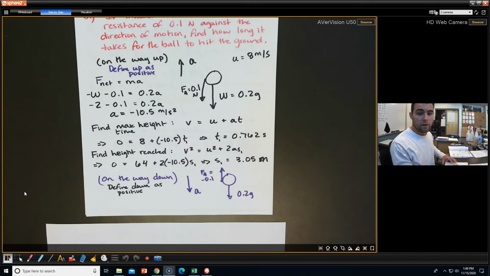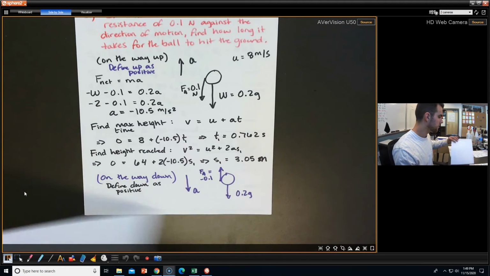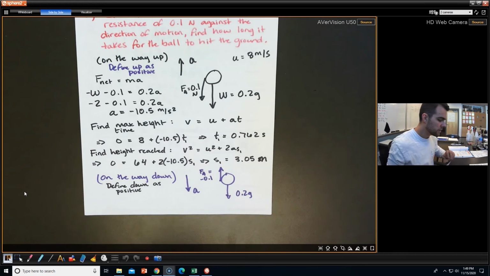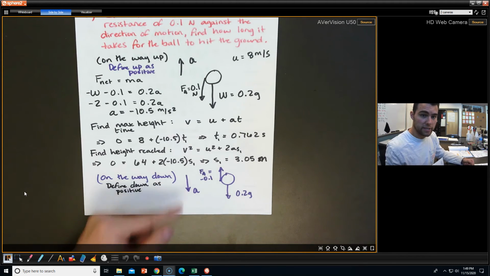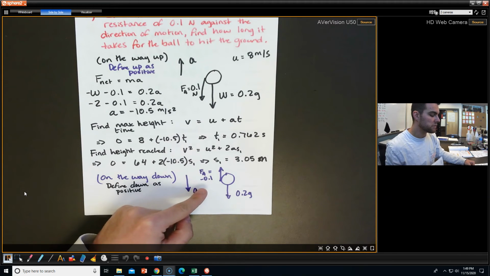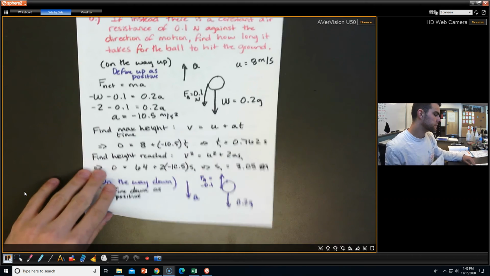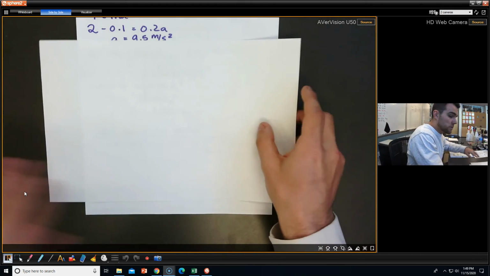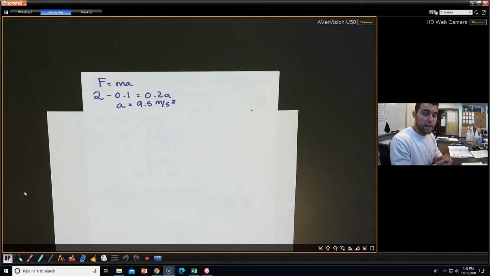So now we have our s1 and our t1. Now we can draw the diagram for the way down. Not a lot of change. The only thing is now our acceleration is going down, because the ball is going in that direction. And the air resistance force is now opposing the motion again, going the other way. Once again, F equals ma.